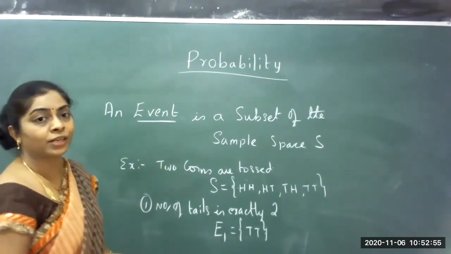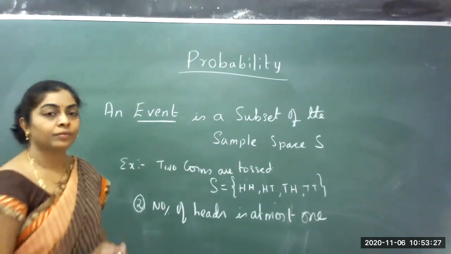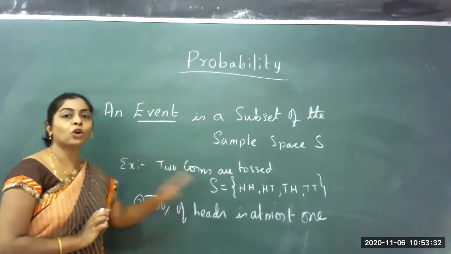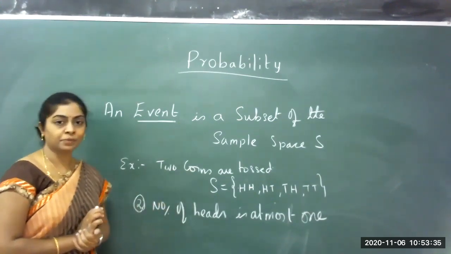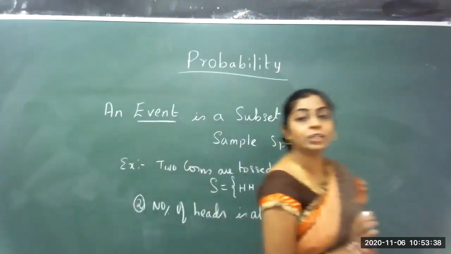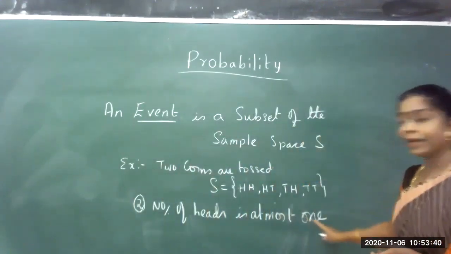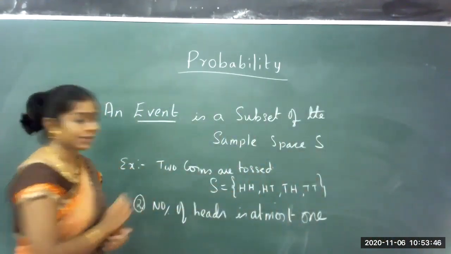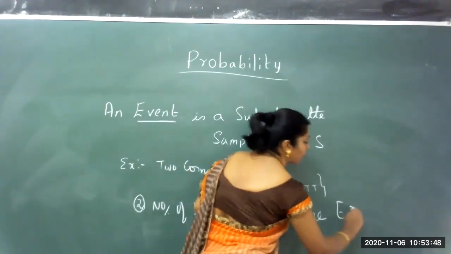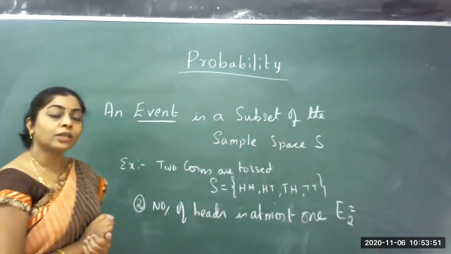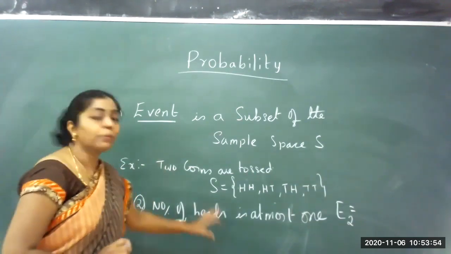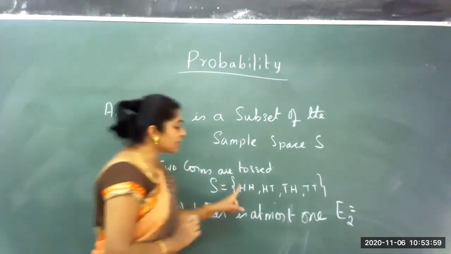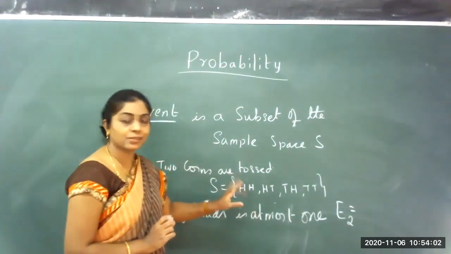Let us consider one more example. The experiment I took was two coins were tossed. I have written down the sample space. Number of heads is at most 1. Then, to write down the event for this, I will denote it as E2. Let E2 be the event. What are the possibilities when the number of heads should be at most 1? Both cannot be heads, so I cannot consider that.